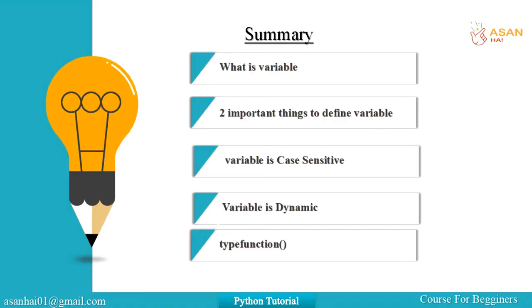Okay guys, now let's summarize the session. Firstly, we discussed what is variable. Then we discussed the two important things to define a variable. Then we got to know that variable is case sensitive. We also got to know that variable is dynamic in nature, and in the end we discussed the type function which is used to determine the type of a variable.